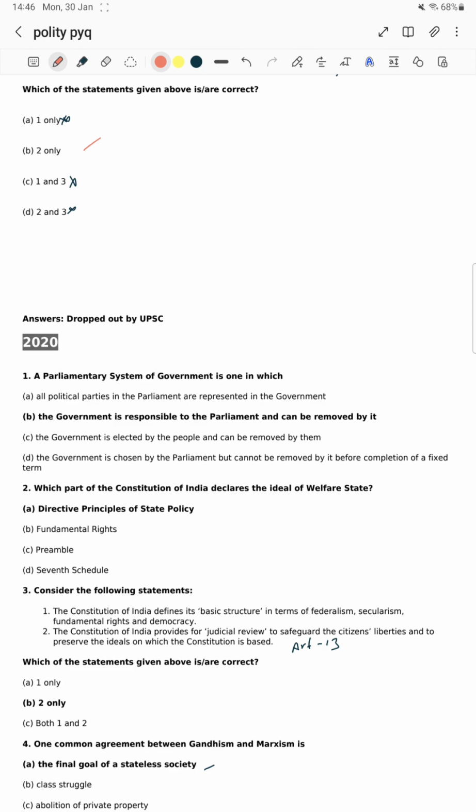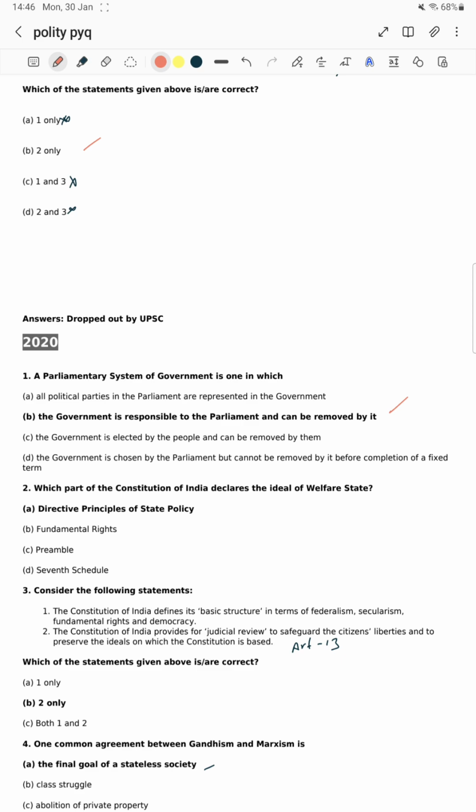A parliamentary system of government is one in which... okay, what is a parliamentary system? The government is responsible to the parliament and can be removed by it. Okay, the second statement is right. All political parties in the parliament are represented by the government. It's not a parliamentary system. Government responsible to the parliament and can be removed, that is what is called a parliamentary system.